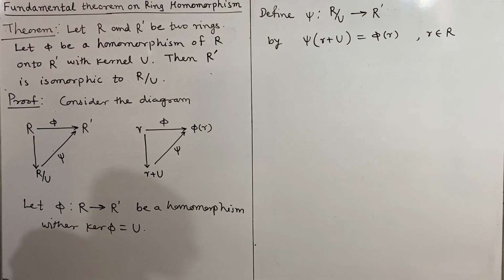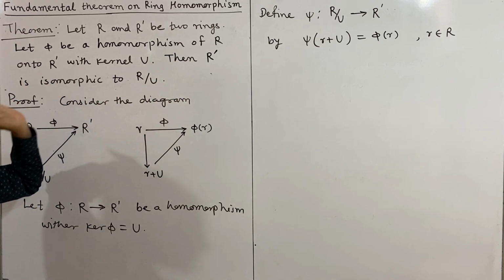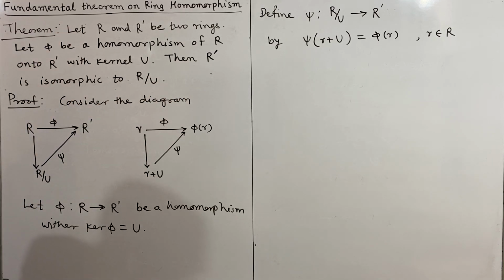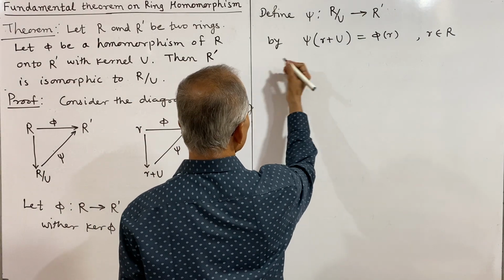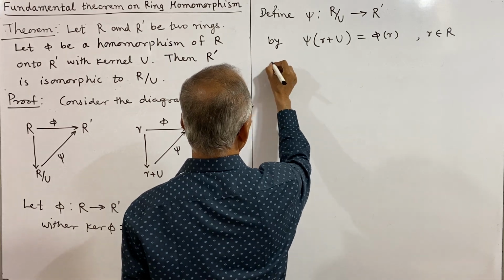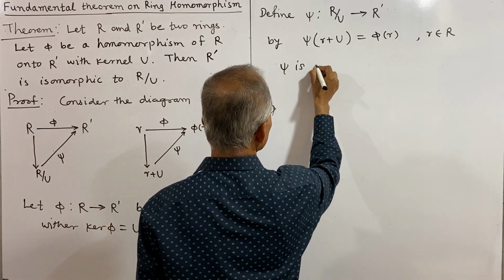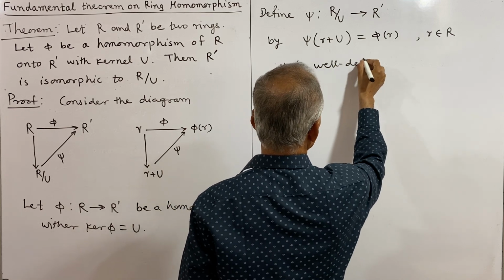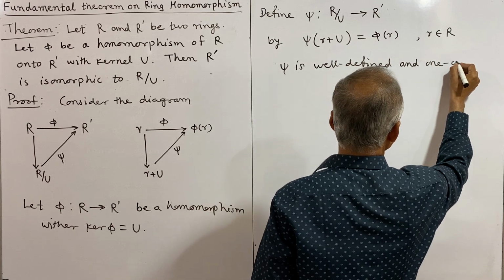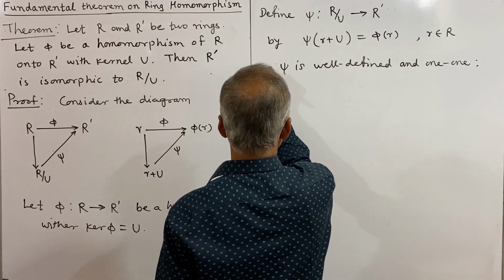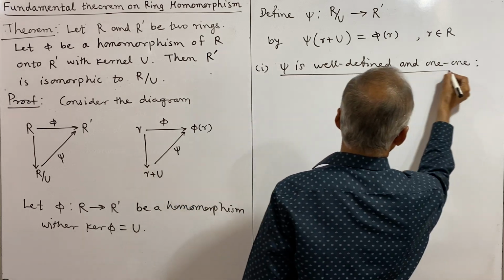First we have to prove this mapping is well defined, and then we will prove it is 1 1, onto and a homomorphism. Then it becomes an onto isomorphism and the two groups become isomorphic, and our proof will be completed. So we shall show first that psi is well defined, and 1 1 can also be proved in the same way. This is our first property of psi.